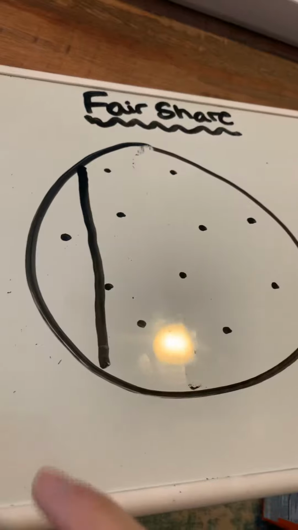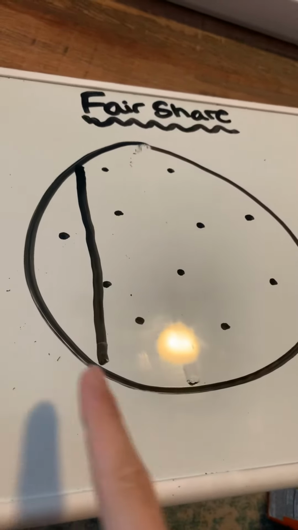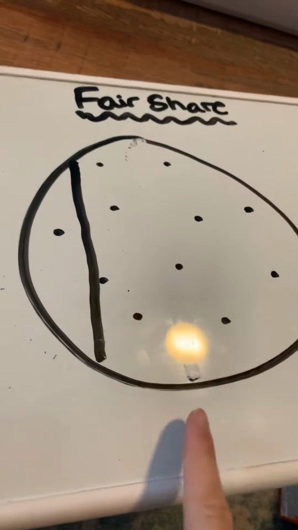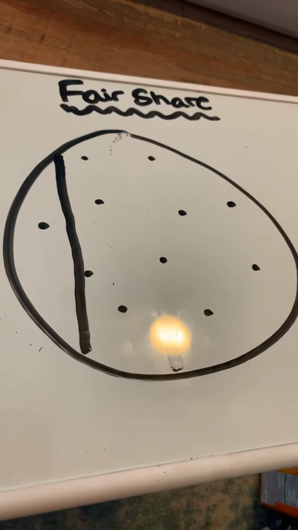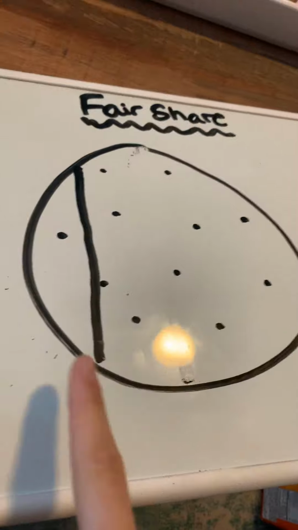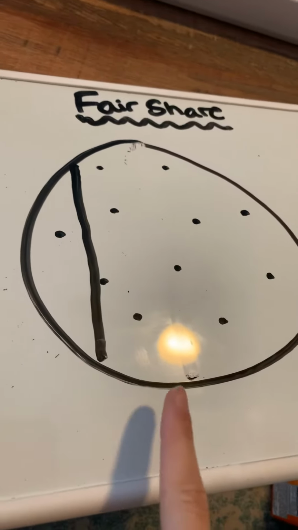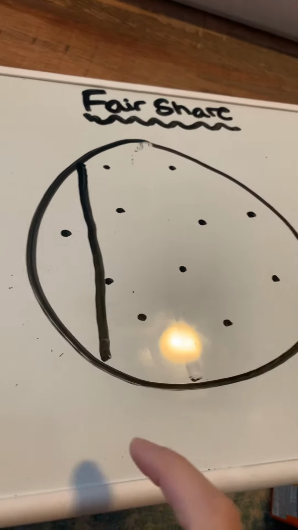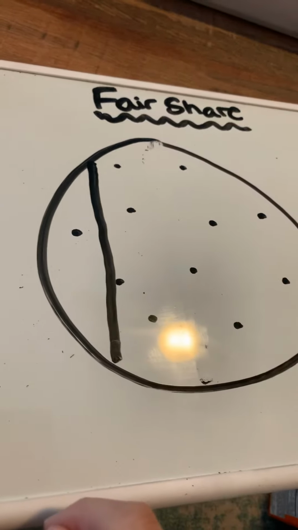So that is not a fair share. That is an unequal share because one person's getting a small part of the cookie and the other person is getting the big half of the cookie. So that's not very fair, is it? You wouldn't be very happy if I handed you this piece of the cookie and Miss G got to take this piece of the cookie all for herself. That is not a fair or equal share.